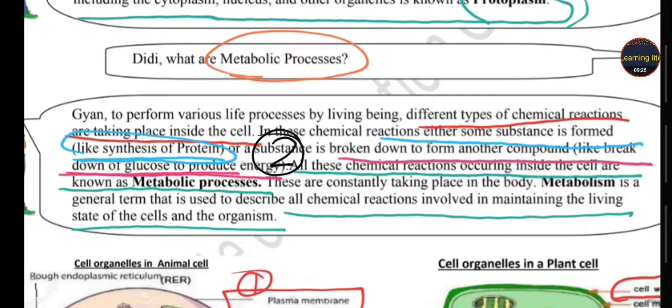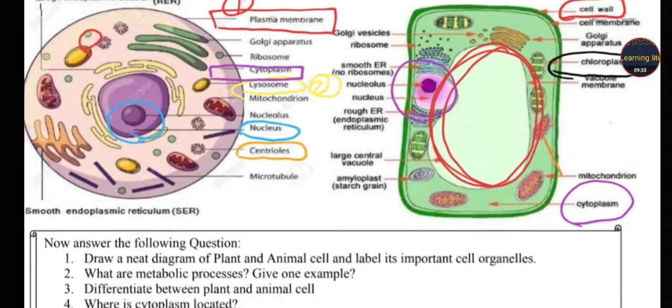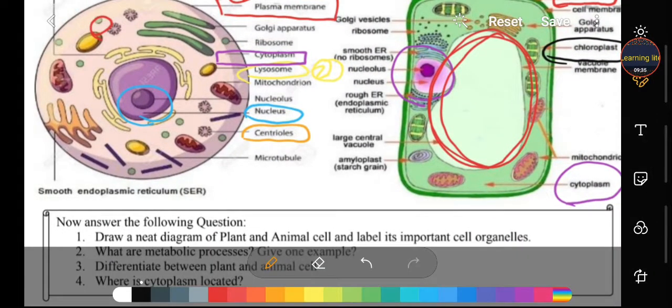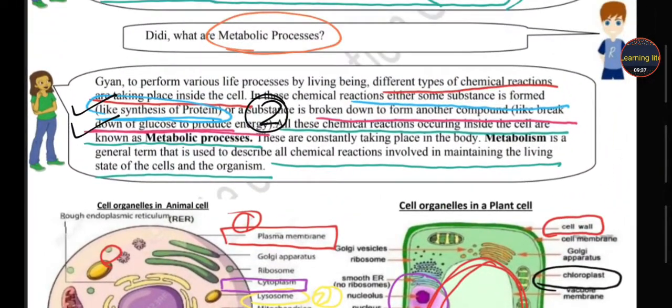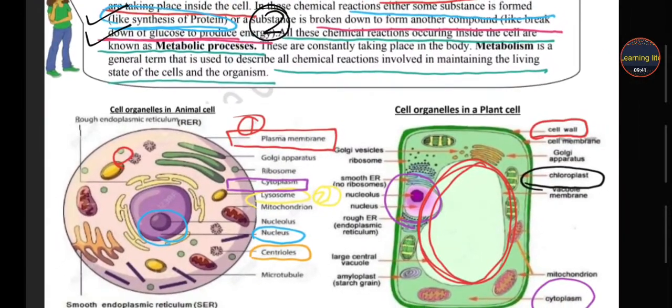This is the second answer, and what are two examples? First example and second example. Okay. The third question, student. Differentiate between plant and animal cell. I also told about the difference among plant and animal cell. You have to write from there.